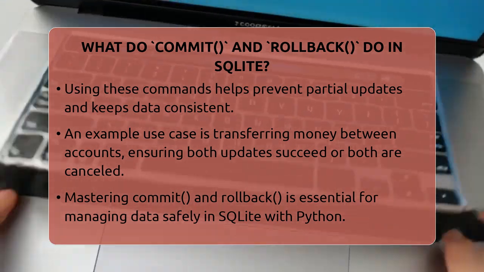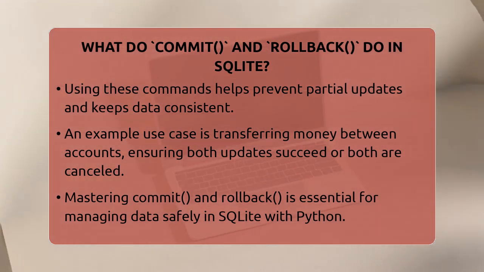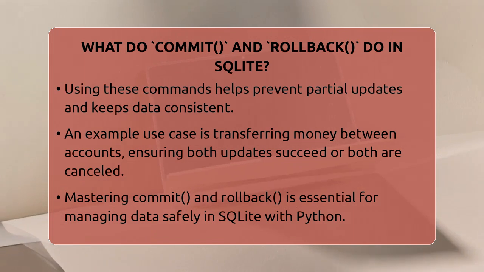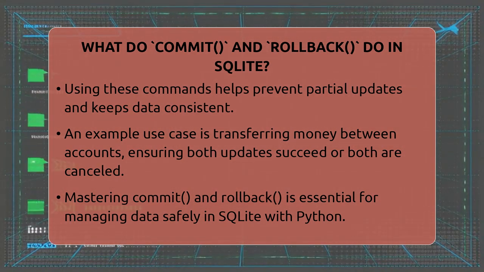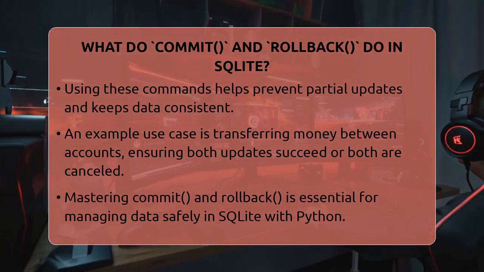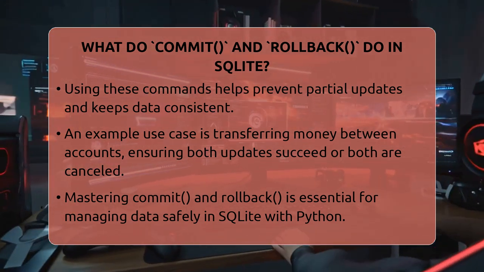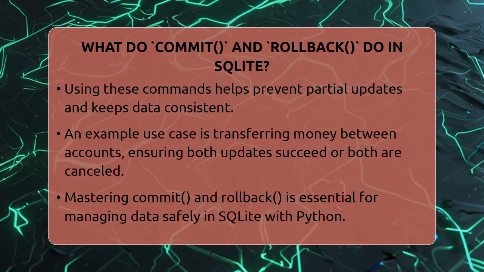So remember, commit saves your changes for good and rollback cancels them if needed. This control over transactions keeps your data safe and your application running smoothly. Whether you're building a small app or a large system, mastering these commands is key to reliable database management with SQLite in Python.